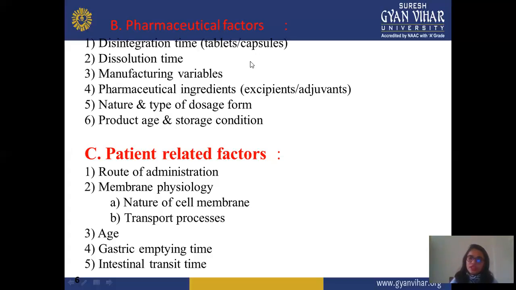Next is dissolution time. After disintegration, dissolution takes place. This is also for solid dosage form formulations. Dissolution means when your drug disintegrates and goes into a particular pH level or body fluid, this is known as dissolution.